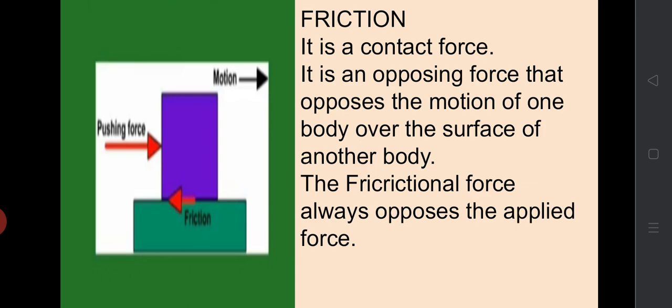Friction. In the previous lesson, you have learned that it is a contact force. That is, it is a force that acts only when the bodies are physically in contact. Or it is an opposing force that opposes the motion of one body over the surface of another body. This force always opposes the applied force and is acting in all moving objects.